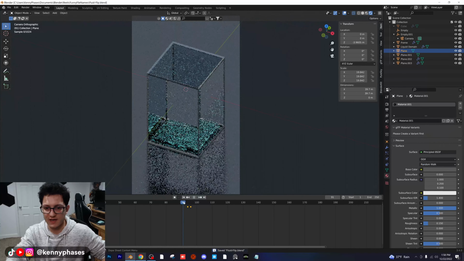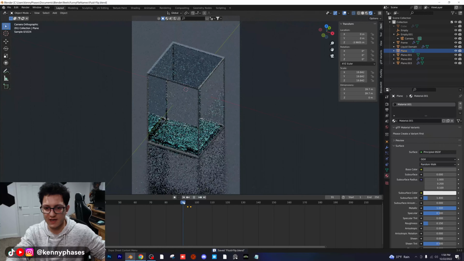Now again, in the middle, we have our liquid completely shifting from the bottom to the top. Now I'm probably going to rebake this at a higher resolution. Right now, in the liquid domain, we are at 32. I think I'm going to free all, and I'm going to rebake this at 80, and just see what that looks like.